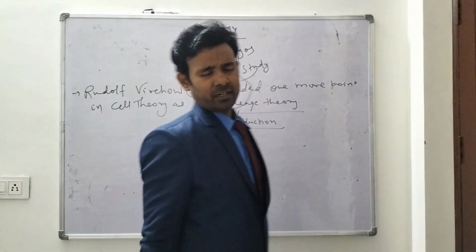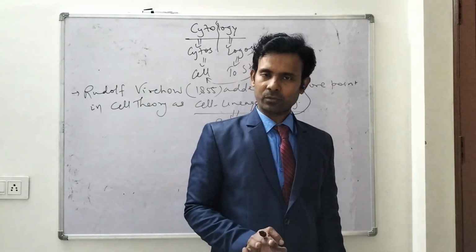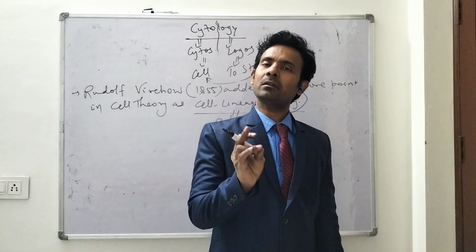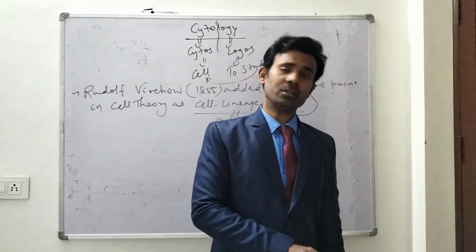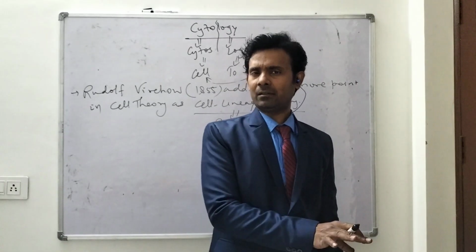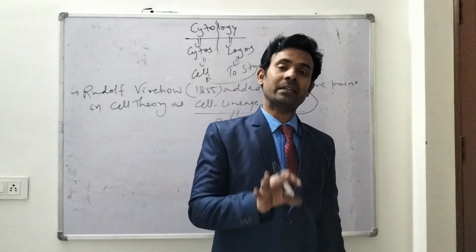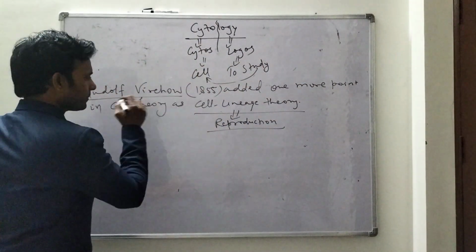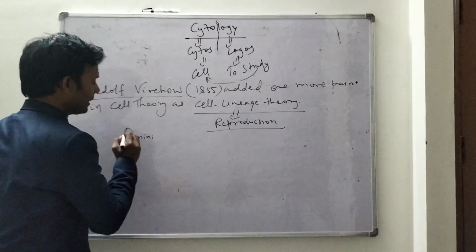All of you know that in science there is no English or Hindi language; in science we always use Latin or Greek words, and we translate them into English, Hindi or other languages. Then Rudolf Virchow said omnis cellula e cellula in his own Latin words.